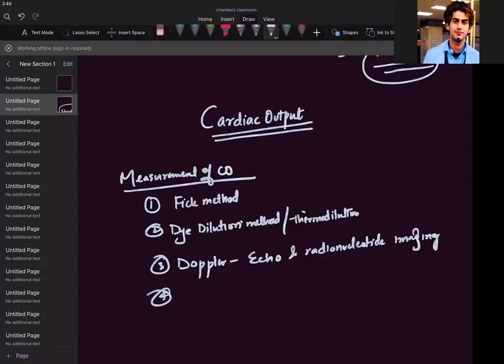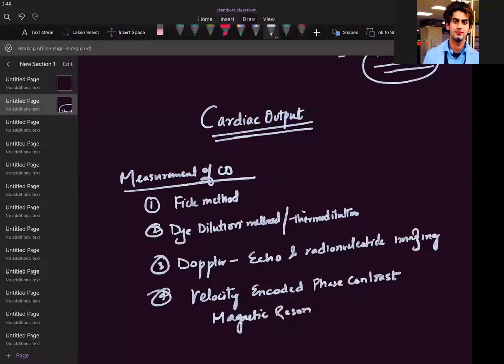I will be writing MRI, but I want to write the full name: velocity encoded phase contrast magnetic resonance imaging. We use it in radiology. So these are the ways you can measure the cardiac output, whether it is producing 5 liter per minute or not. I will give you a simple principle.